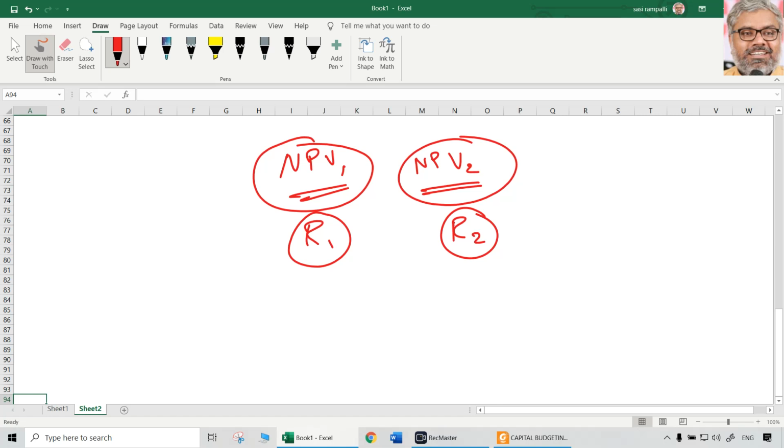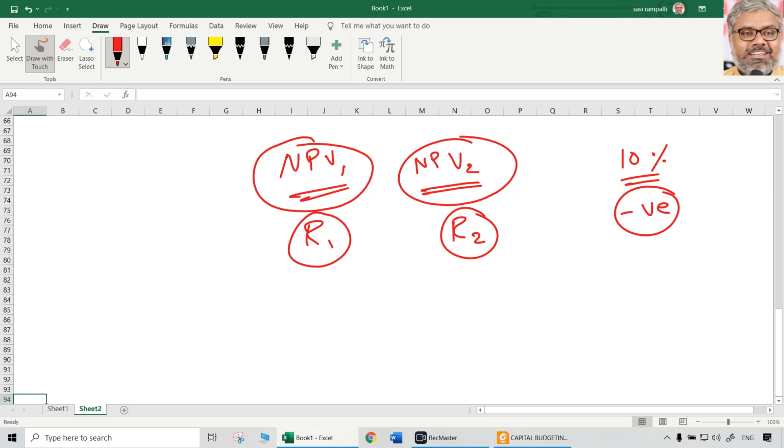But of course, there is a better way. Ideally, there should be a positive NPV in one and a negative NPV in the other. So whatever rate we choose, let us say, just for example, you have taken 10% as the discount rate and NPV is negative there.